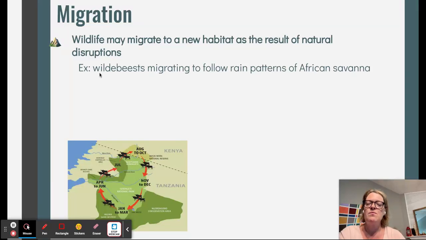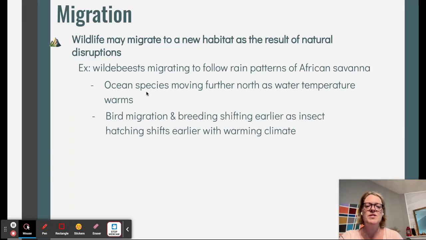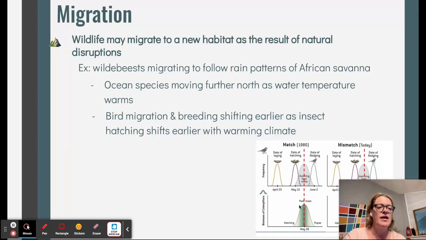Okay, so here's another example of wildebeest migrating to follow rain patterns. So as rain patterns are shifting, then the wildebeest migrations are going to change as well. And ocean species, we've actually documented moving further north as water temperature warms. Bird migrations and breeding is shifting earlier as insect hatchlings start to appear earlier and earlier in the year. It used to be maybe birds would migrate middle of May. Now we're seeing bird migrations happening much, much sooner than that. And you can see that here.